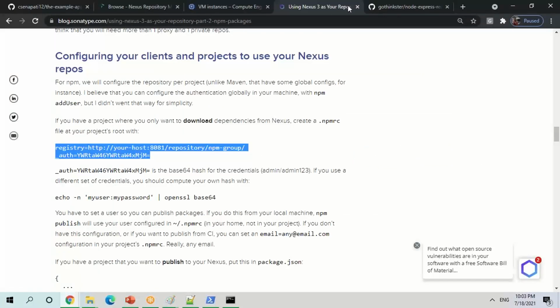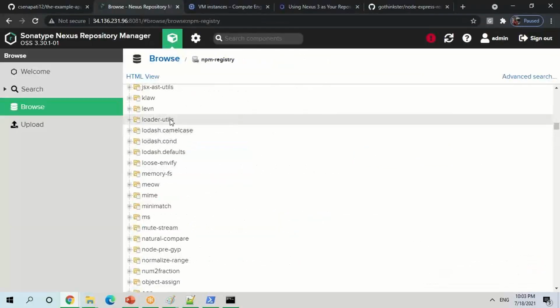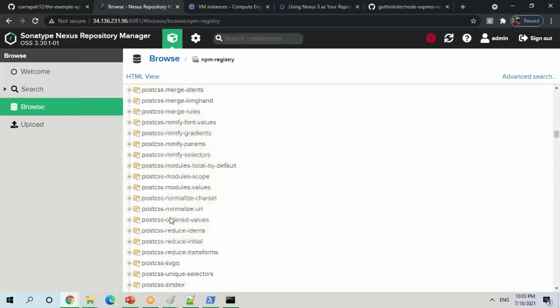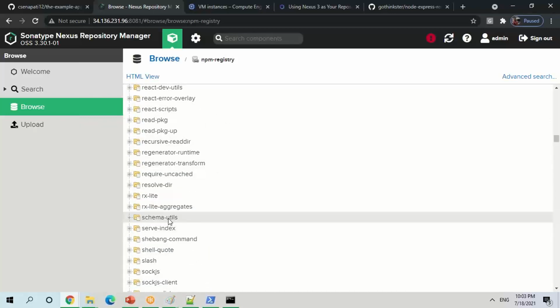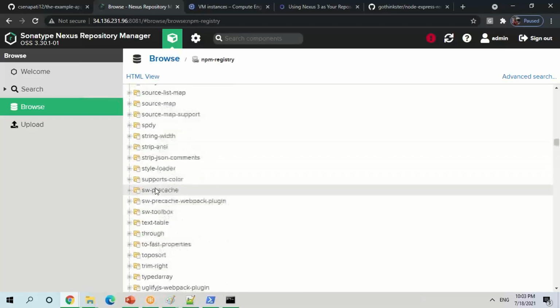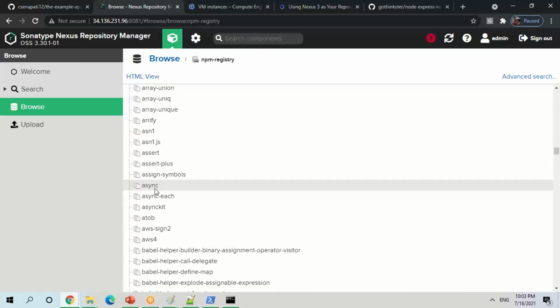And if you see my Nexus here, what it is doing is downloading all these npm registry related artifacts from the central npm registry, and it will store them here. Whenever you do a build, it is going to give the artifact details for your build, and it will make your build successful. The advantage is that your build will be very fast, and even if there is no internet access on your build server, you don't need anything. So your Nexus will be working like a proxy server for your npm registry.